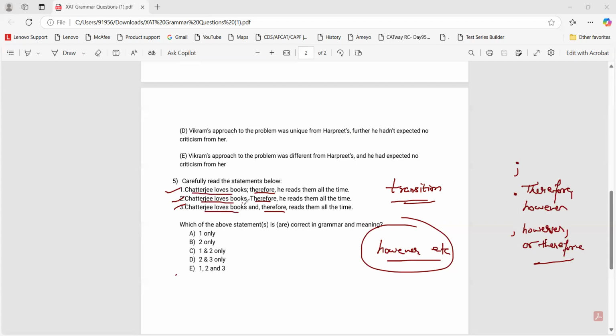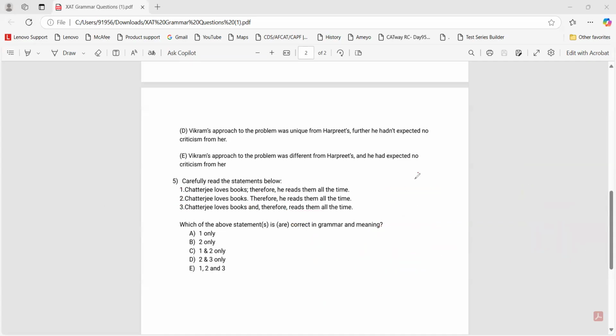Now, "Chatterjee loves books. This is easy to ascertain, that this is correct. He reads them all the time." The only difference here is that the "he" is missing here, which has been used here and here. So read the question carefully if you are doing this. Therefore "reads them all the time" doesn't count as another independent sentence, and hence we can use it like this. I hope you have got the idea. Then how we would formulate these things.